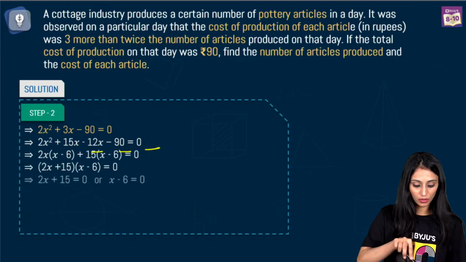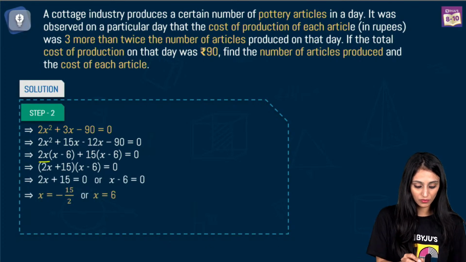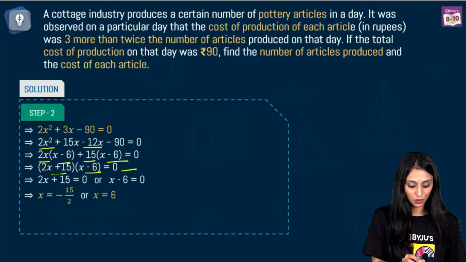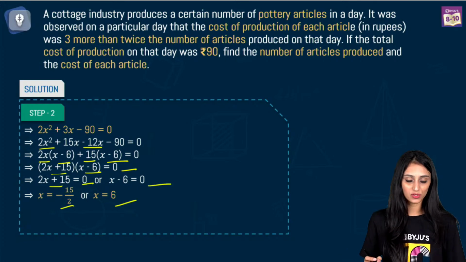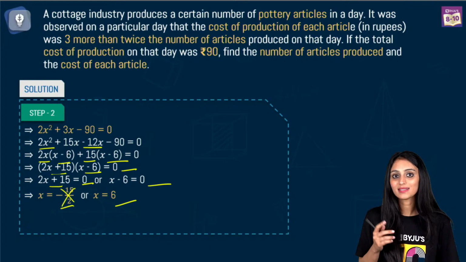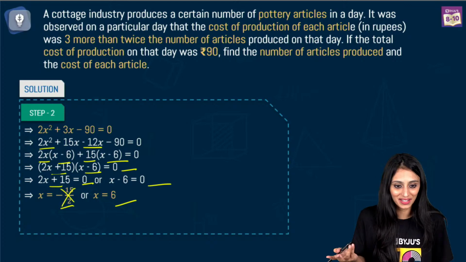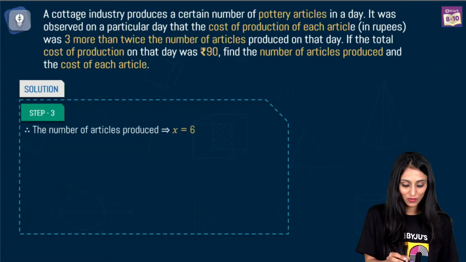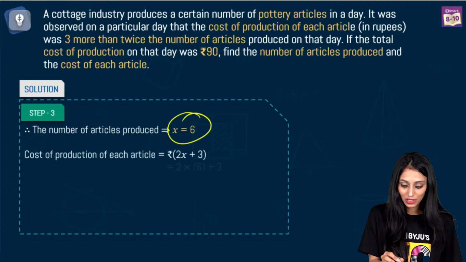I'll take common from consecutive terms. So we have 2x common from here, x minus 6 inside from this term and this term, plus 15 times x minus 6. Brackets are same: 2x plus 15 times x minus 6 equal to 0. 2x plus 15 equal to 0, x minus 6 equal to 0. You get the values of x. Obviously I will not be considering this value. Why? This is negative. Number of articles can't be negative, right? So we will say that the number of articles produced would be 6. We have got this value.